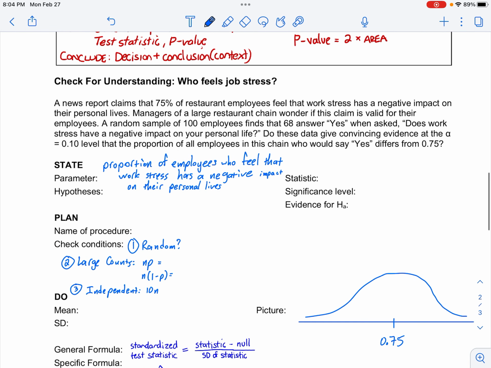All right, everyone. Check for understanding, lesson 9.3. This was the Skittles lesson, Taste the Rainbow. The question is, who feels job stress? So let's dig right in.